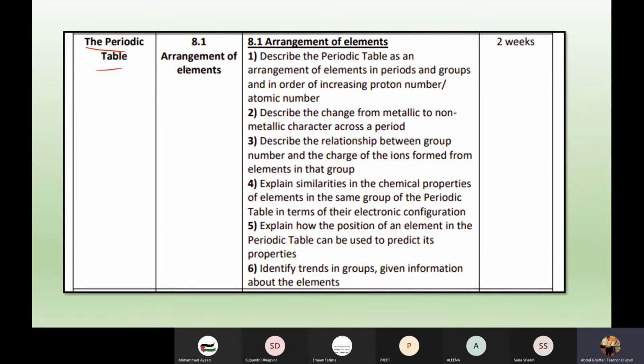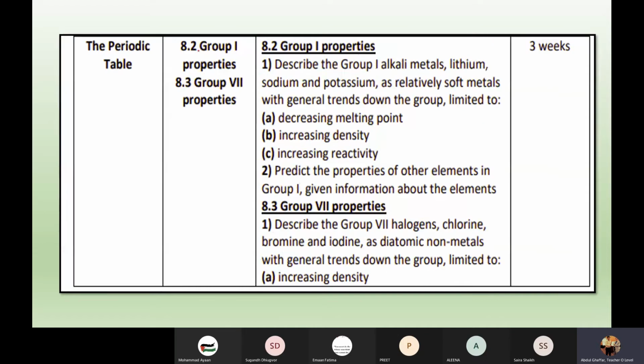subtopics we will discuss here, like arrangements of the elements, one. Then we will discuss, chapter name is same, periodic table. Then we will discuss group 1 properties, which is called alkali metals. We will have a detailed discussion on this topic, that is group 1. Then we will discuss group 7 properties, which is called halogens, which we will discuss, Inshallah.